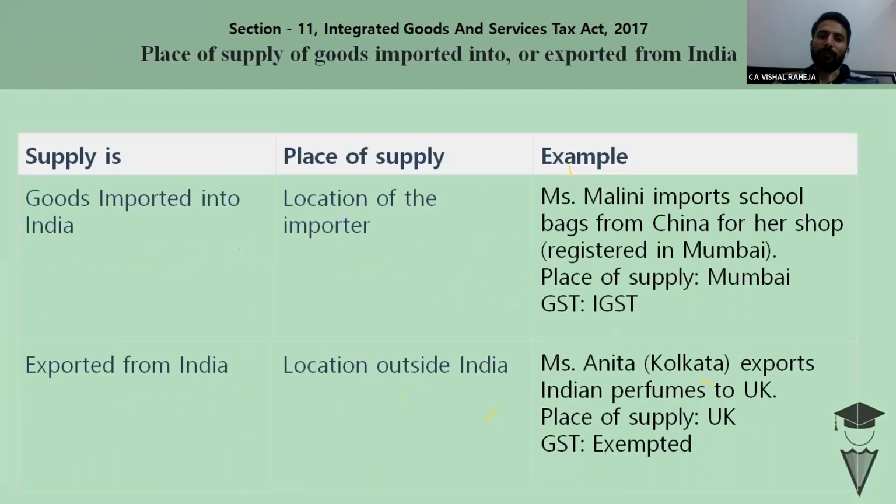Now, section 11 says what would be the place of supply in case goods are imported or exported. Very simple rule. If goods are imported, then the location of importer. If goods are exported, then location would be outside. But how will we determine whether it is export or import? We have to see the definition of export or import. In case of goods, if the Indian frontier is crossed, it will be treated as export.